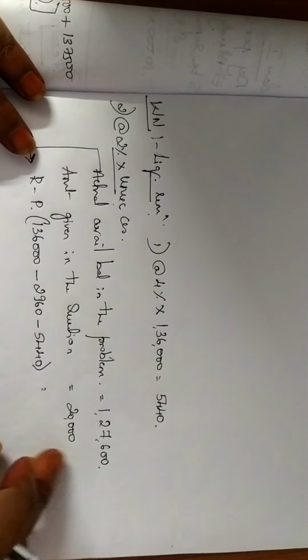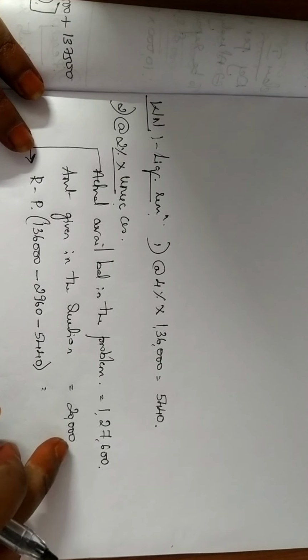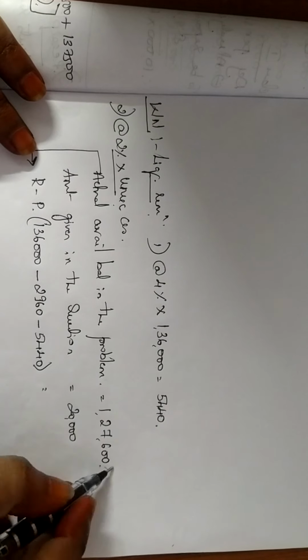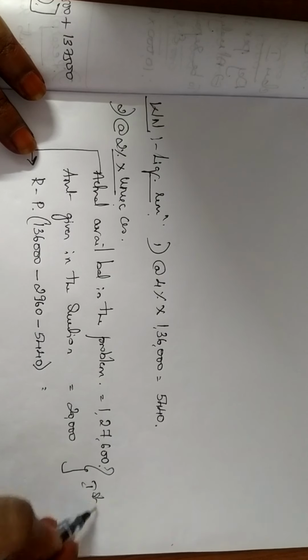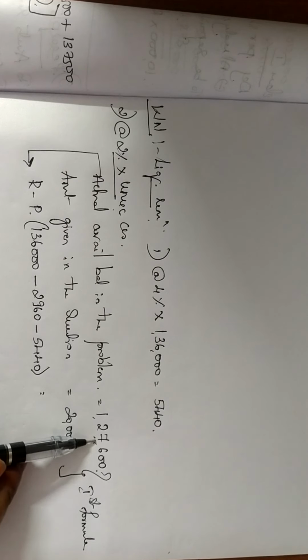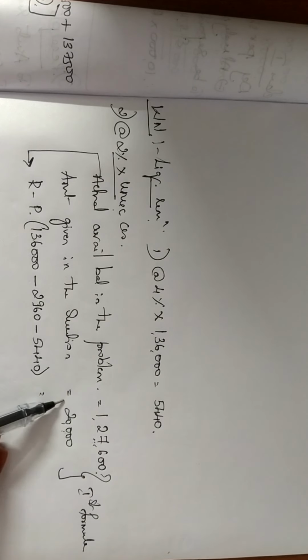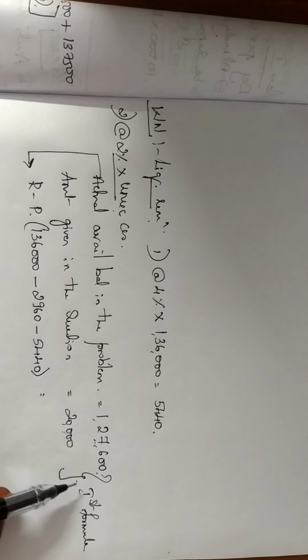So compare these two. Actual available means I have enough money with me and I am supposed to give 20,000, so I am using the first formula. If there is enough amount available in the problem, we use the first formula. If in case this was 15,000 or 18,000, that time I would have taken the second formula. But since this is greater than the actual amount of 20,000, I am using the first formula.